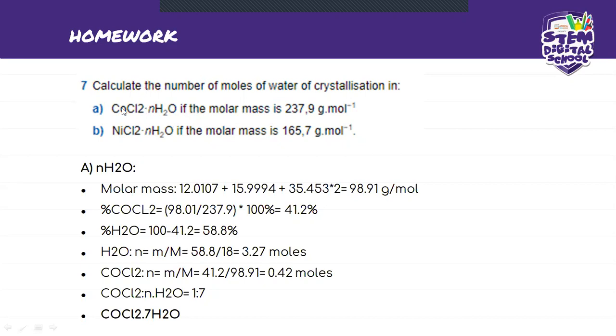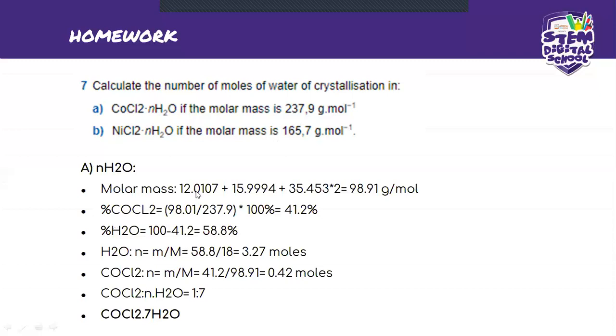If you've got an entire compound and they give you the molar mass, it means you can find the molar mass of CoCl2 in this case. If you divide that by the whole, you get the percentage of CoCl2 in the entire compound.